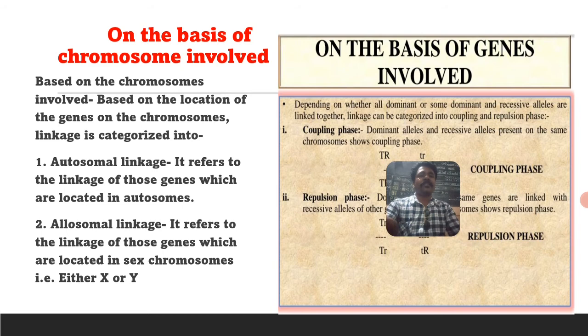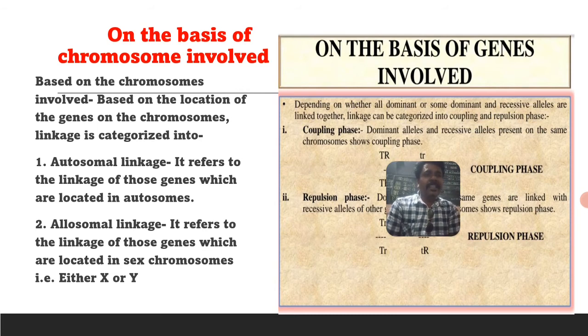Then, on the basis of the genes involved, depending on whether all are dominant or some dominant and recessive alleles are linked together, linkage can be categorized into two types: coupling and repulsion phase. The first one is the coupling phase.